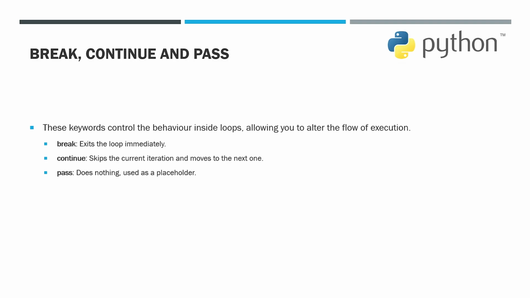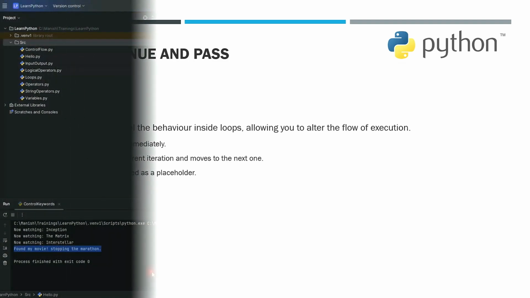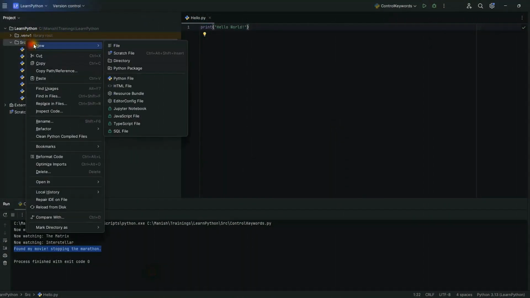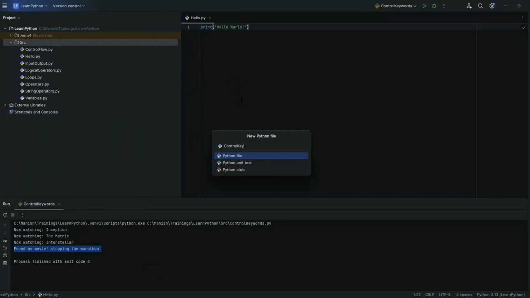The pass keyword does nothing. It is used as a placeholder. Let's create a new Python file called control keywords.